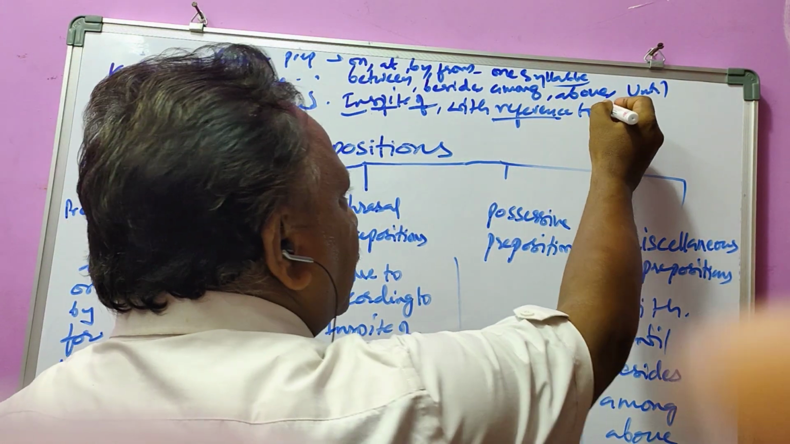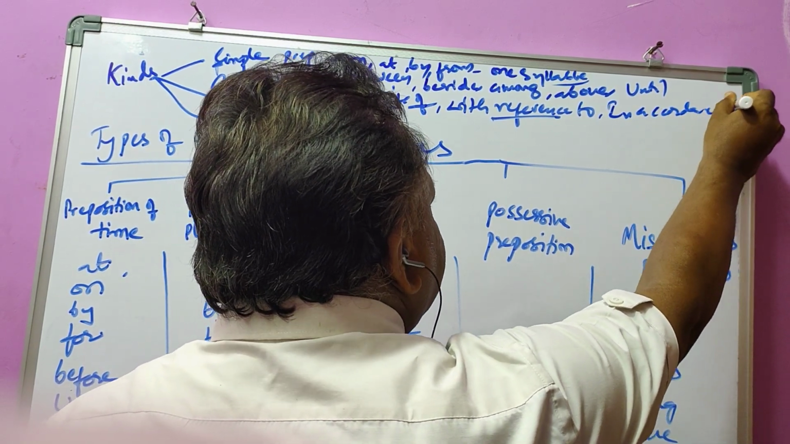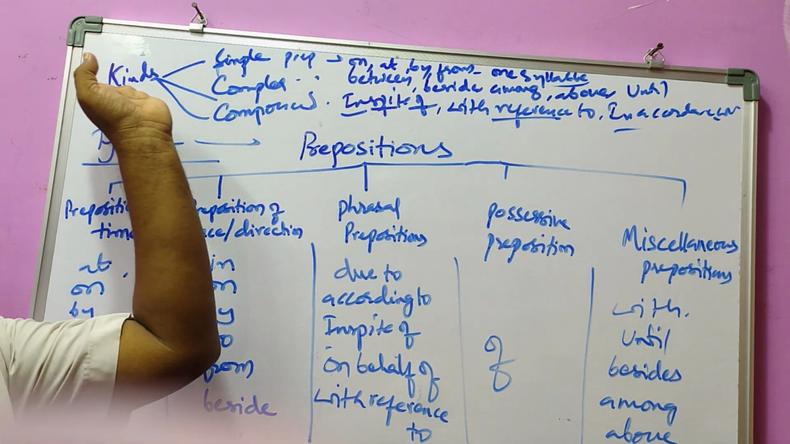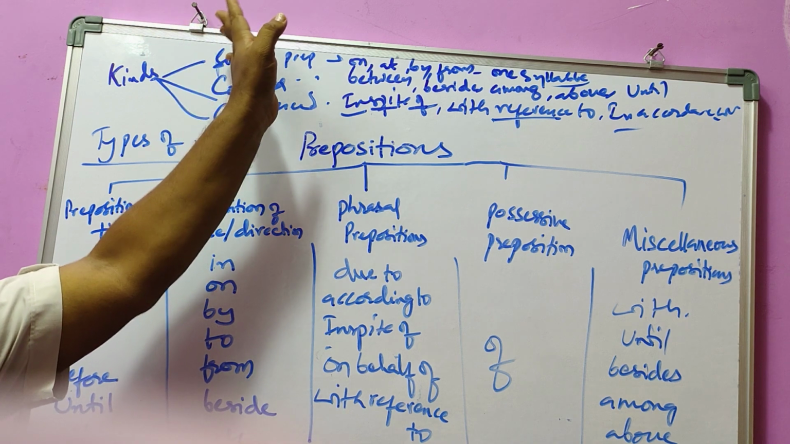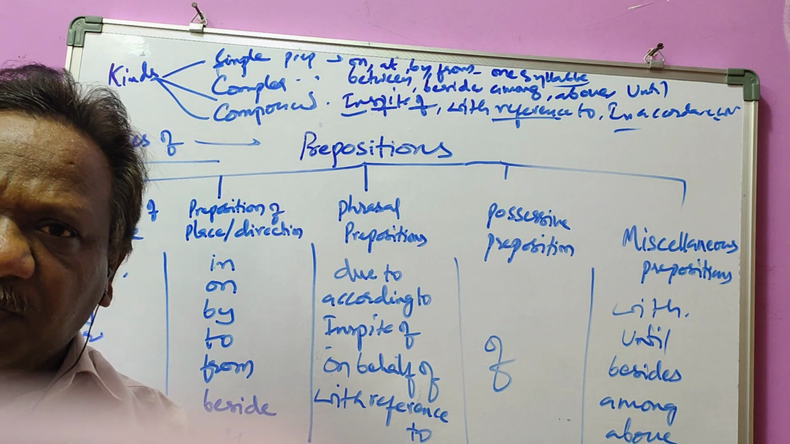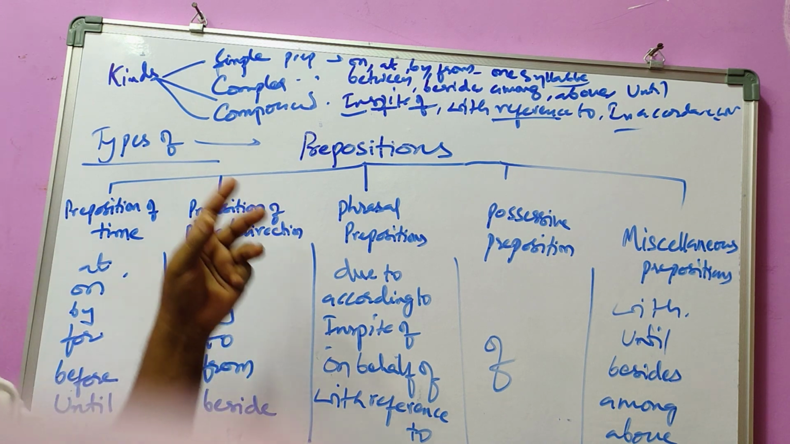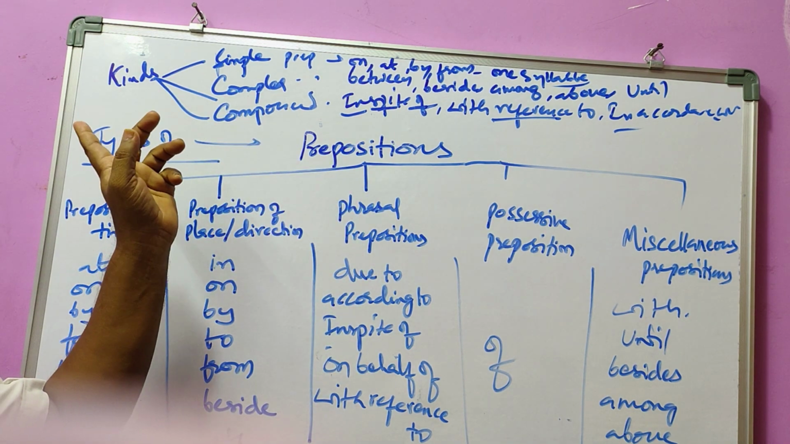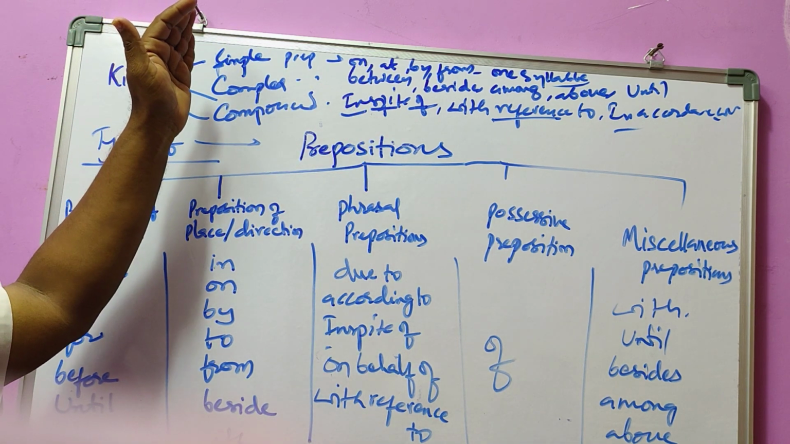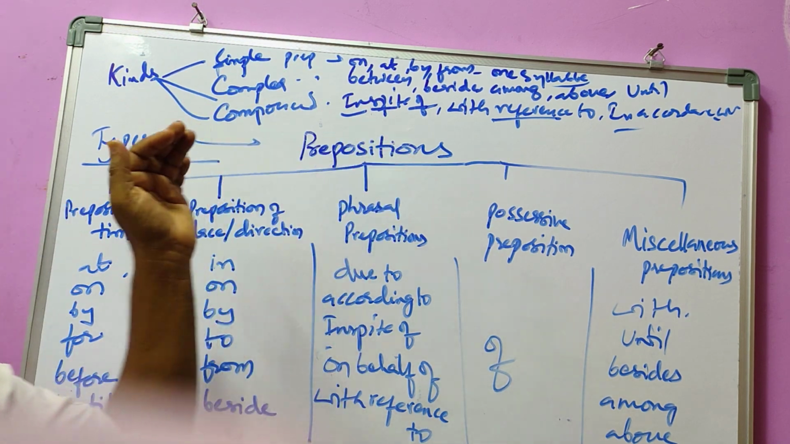In accordance with. These are called compound prepositions. In this way, prepositions are of three kinds: simple preposition, complex preposition, compound preposition. These simple, complex, and compound prepositions may function in different ways, in different types.